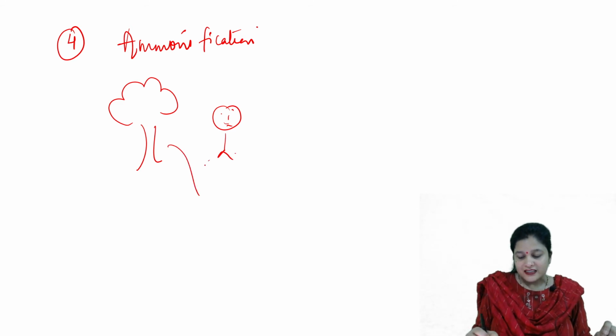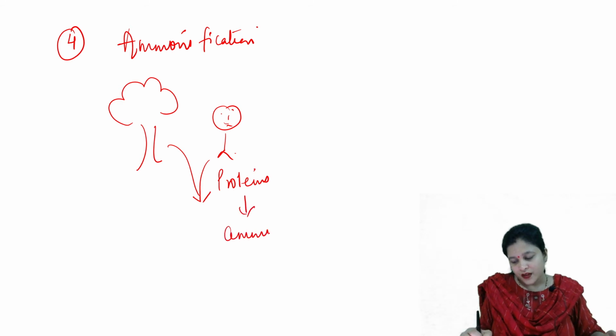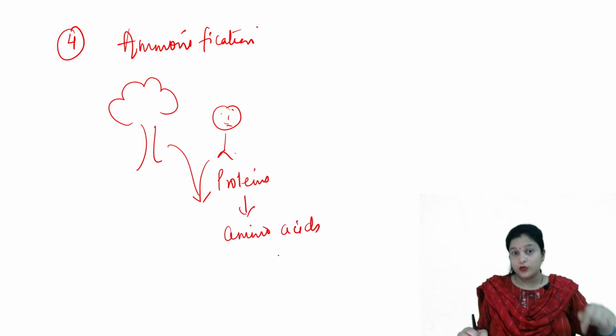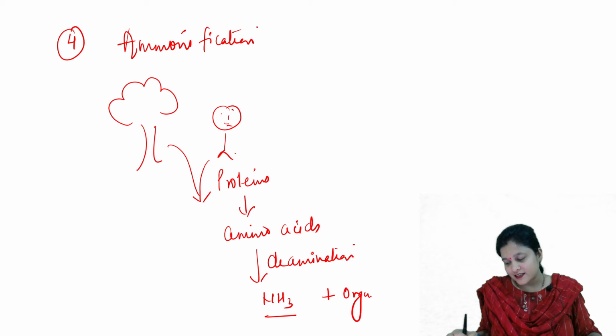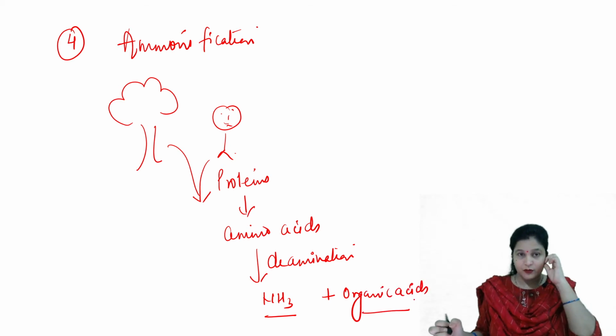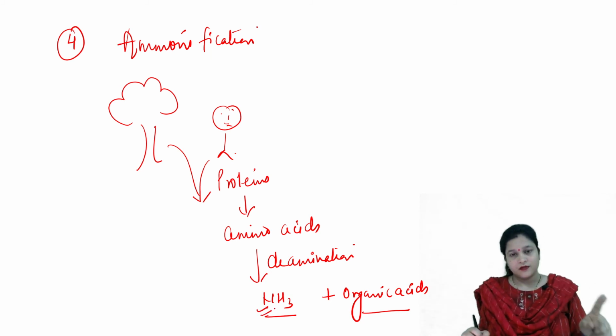Now, their proteins will be broken down into amino acids, and from the amino acids, the amino group will be released by deamination, and we will get ammonia and organic acids that can be used by the decomposers. The nitrogen, this ammonia, will go back to the soil.